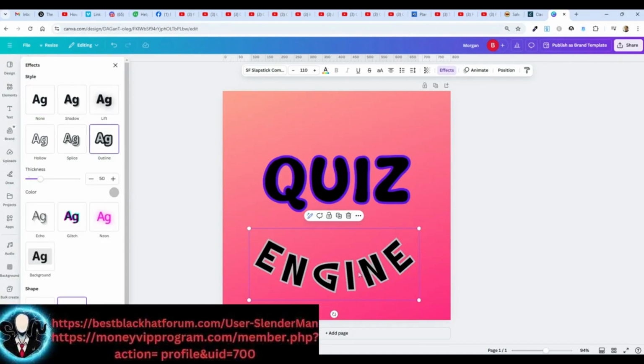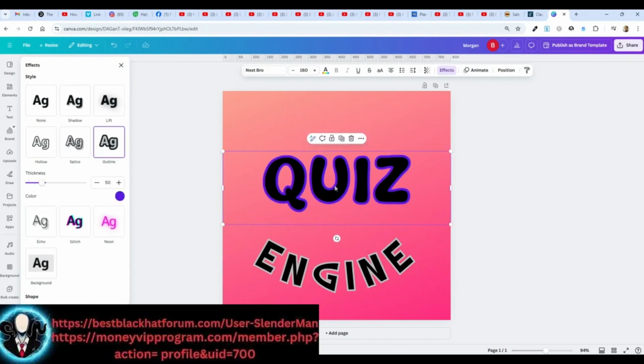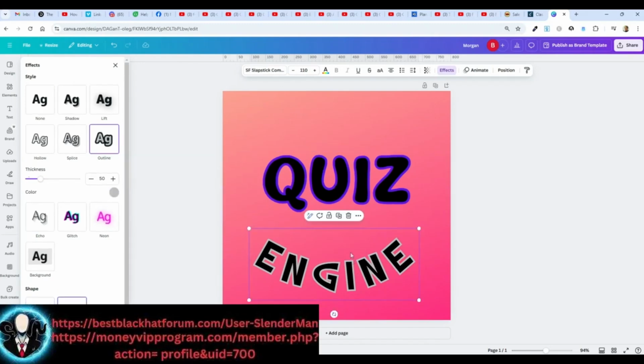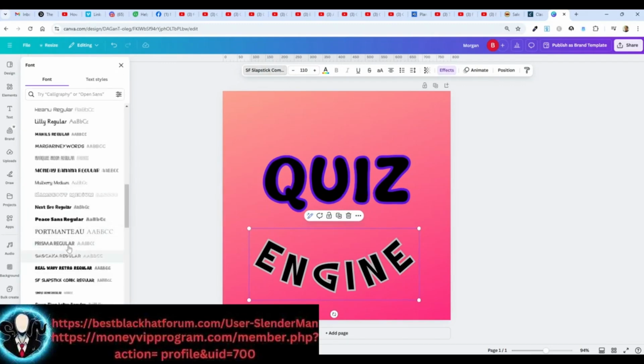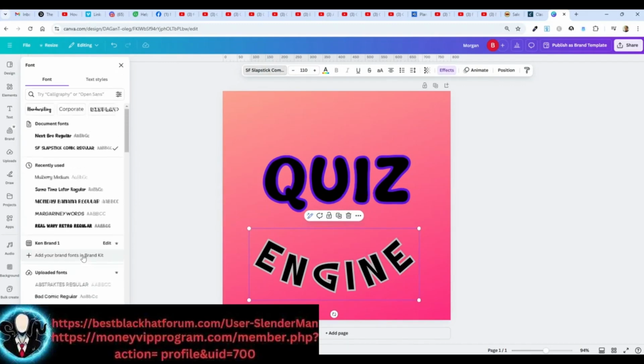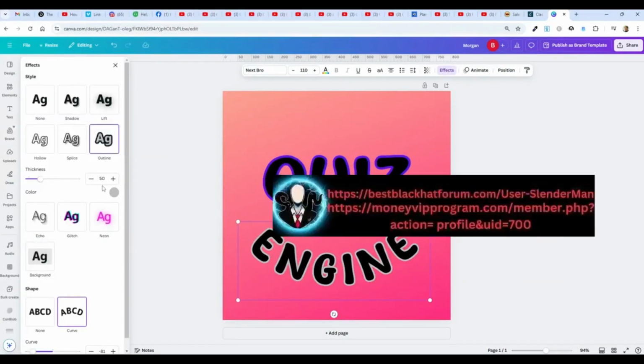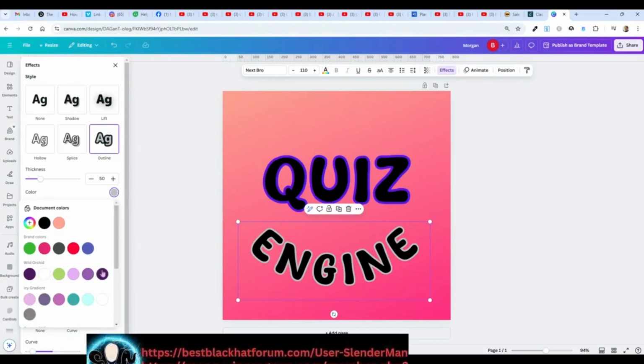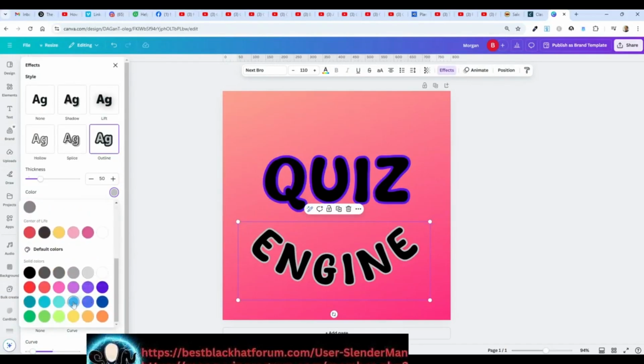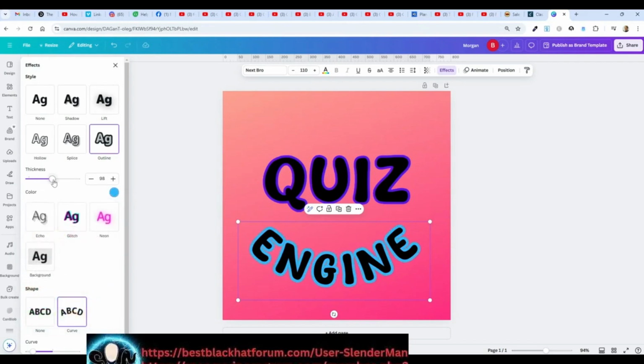And now that I'm looking at this, I don't like the font. I think this font is way better. It's called Nextbro. So let me change this to Nextbro. Where are you, Nextbro? Probably at the top now. Here we go. And maybe I'll change that color to something a little different. Since this is a deeper purple, maybe there's a lighter shade I can go with, or a blue or something. Yeah, just go with that. You can also change the thickness. Don't want to get too crazy.